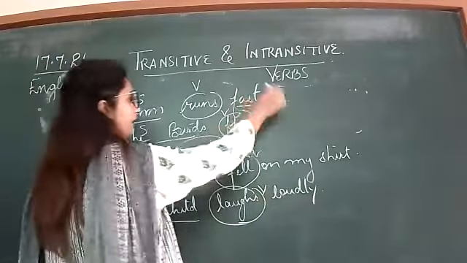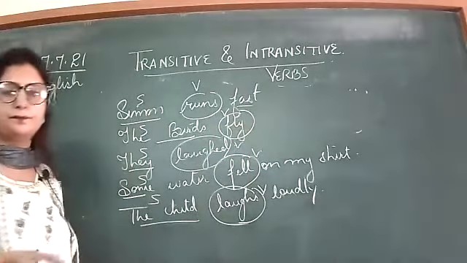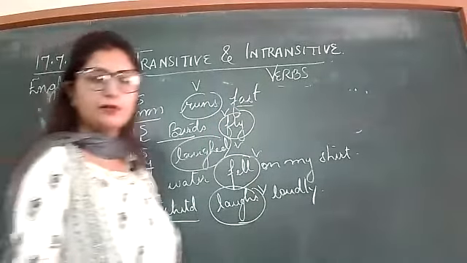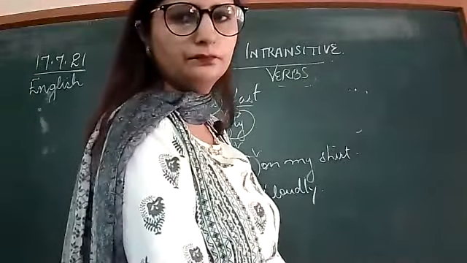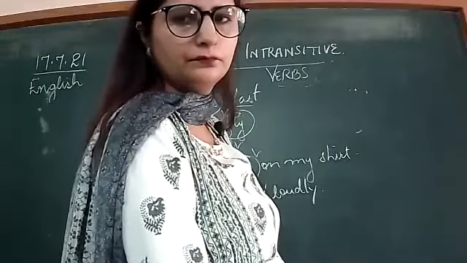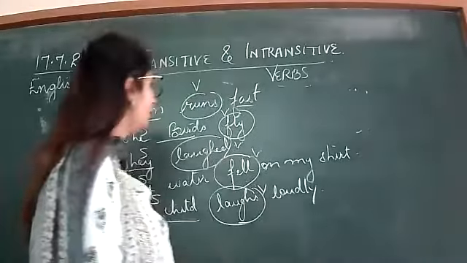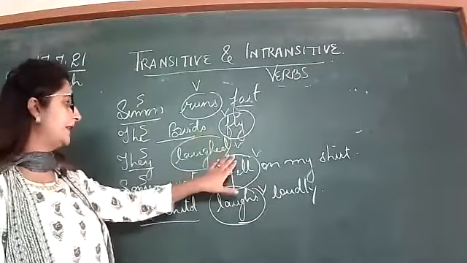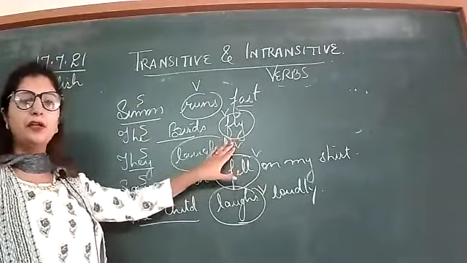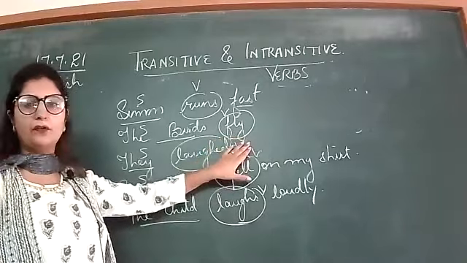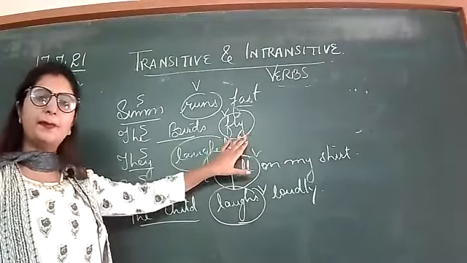Now see here, one word is left: fast. Is it an object? No, ma'am. Fly, complete. Laughed, complete. It means there is no other word required to complete the meaning of the sentence. The sentence is complete in its meaning.